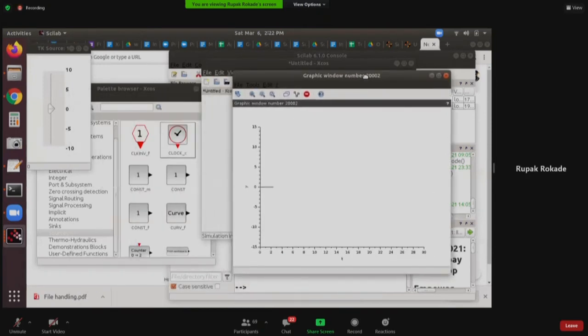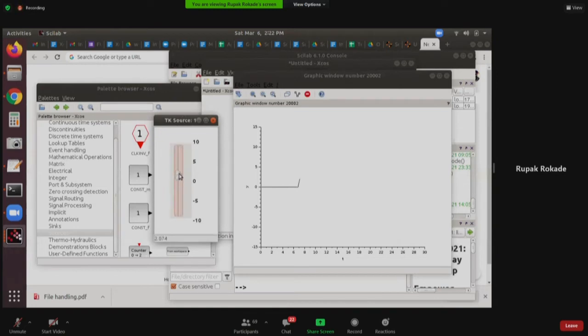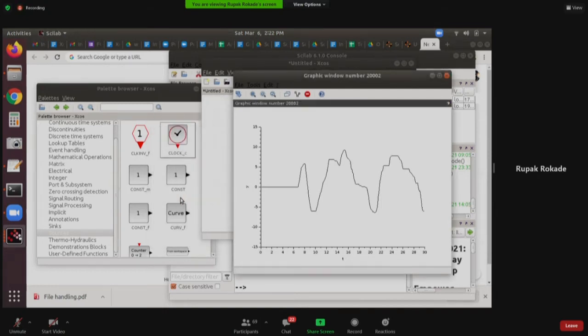Now you see the slider is still here. You can see, right? And now if I move the slider, I can capture the movement or the changes that I'm generating with the help of the slider. It is getting injected inside the simulation, right? The simulation is still running, and I'm still having a good hold on the simulation. So imagine this slider, and as soon as the simulation ends, the TK-scale block will disappear.